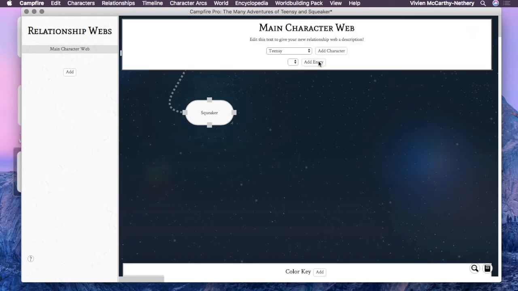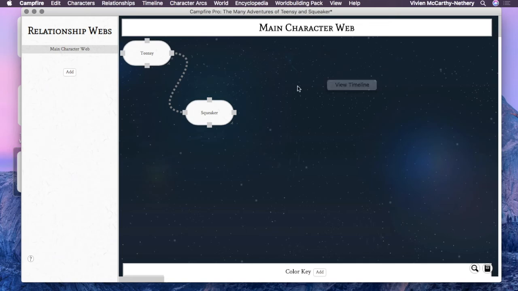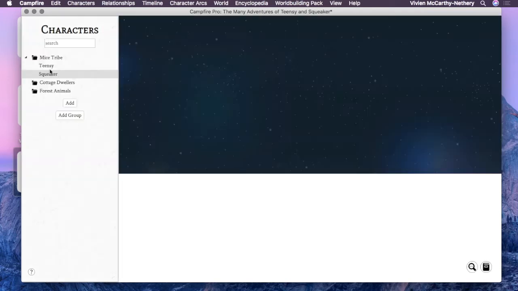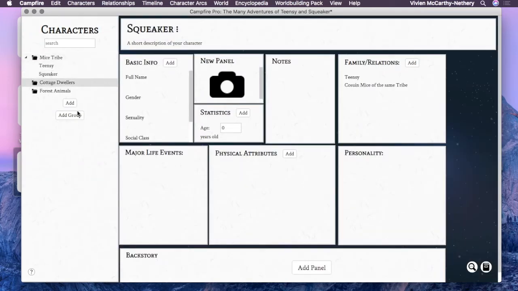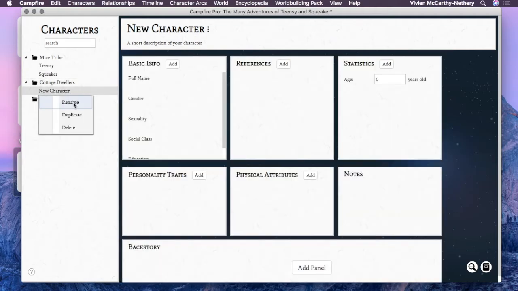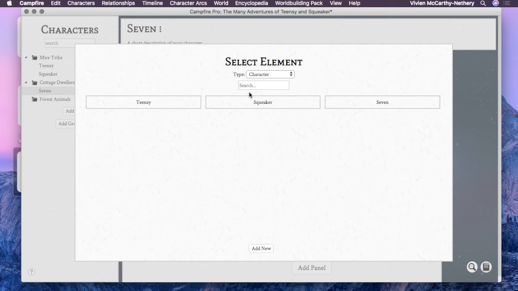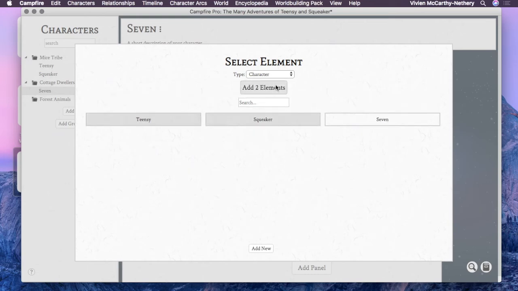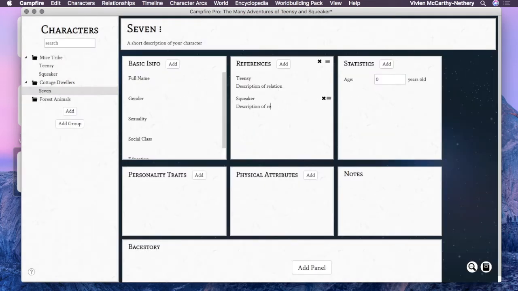web. So I'm going to set this up to do, I'm going to also add the third main character, which is the cat that they go on the adventure with. And so he's going to go in this next panel as a main character from the Rose Garden Cottage, because that's where he comes from. So now he can be associated with that setting. When I make that setting in the settings panel, that's where that's going to go. So, or for the map. So now let's put him in there.